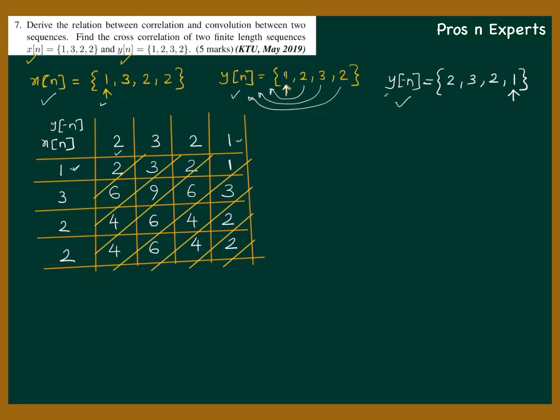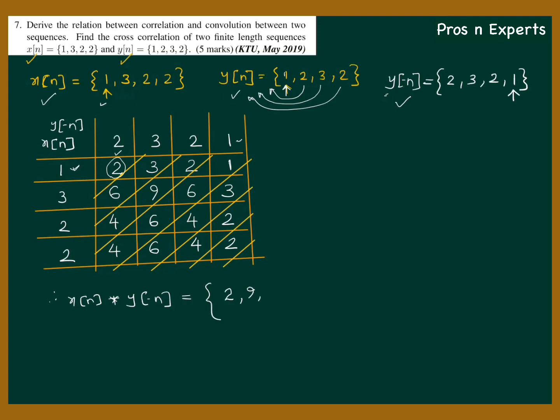Now listen, this is a very simple method because I'm directly going to the answer. So for x of n convolution y of minus n, I'm directly giving the answer. The first sample will be the first value, 2 itself. The first diagonal has only 2, so 2 is the answer. Now what are the samples in the next diagonal? We have 6 and 3. So add 6 and 3. 6 plus 3 gives you 9. So the next value is 9.